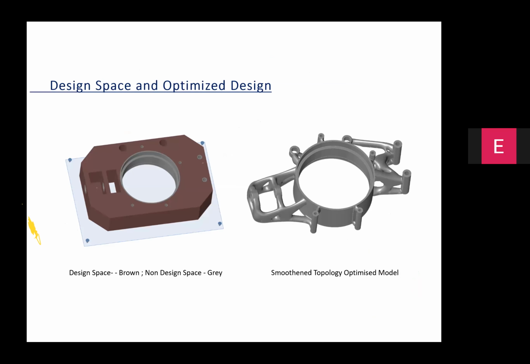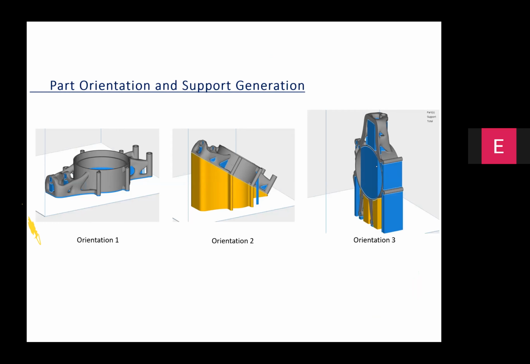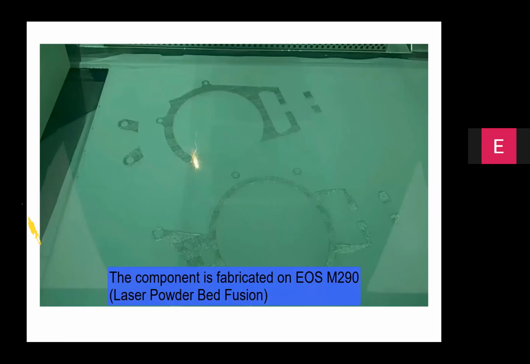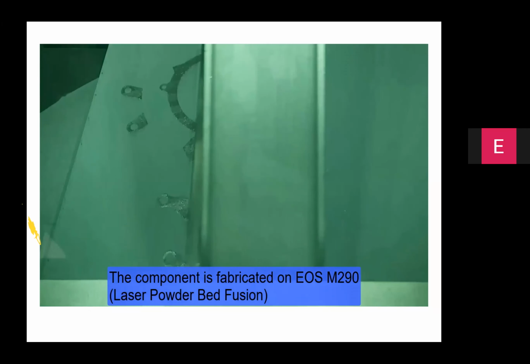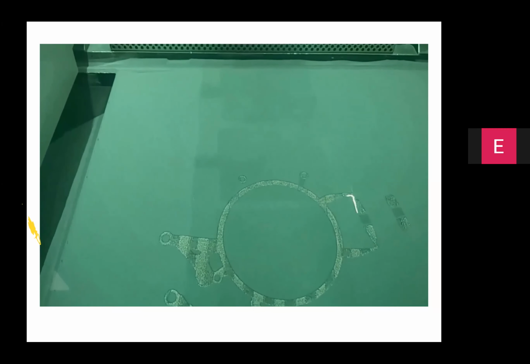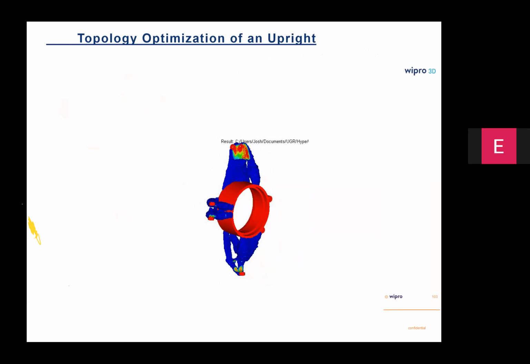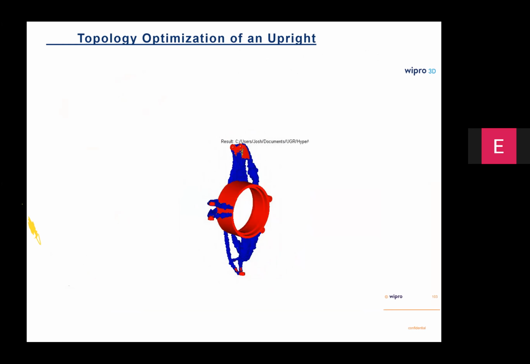So we worked with a bunch of students from IIT Bombay and VIT Vellore for design optimization, employed the principles of topology optimization, looked at ways and means of minimizing the support structures, and then built this part on a powder bed fusion system, and were able to illustrate what exactly are the functional advantages of an additive manufactured part compared to the conventionally manufactured part in terms of cutting down the weight while leaving no room for complacency as far as the strength and stiffness are concerned.